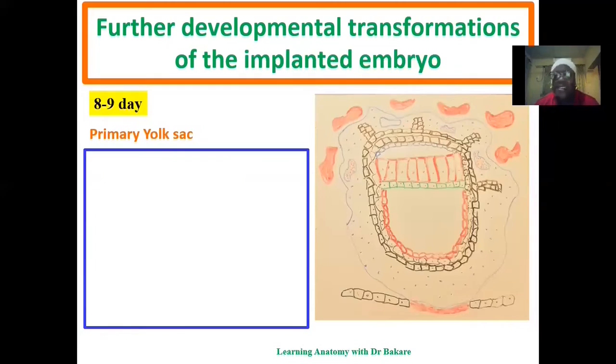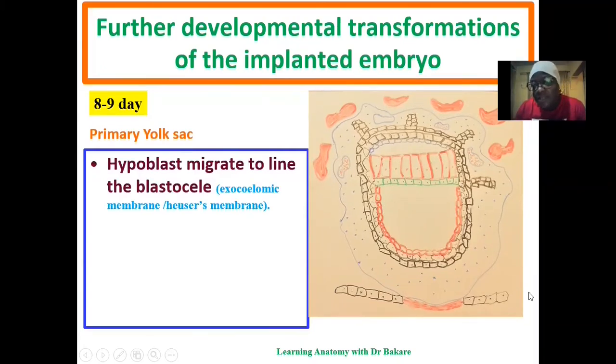How is the primary yolk sac formed? We already talked about the embryoblast being differentiated into the epiblastic cell and the hypoblastic cell. From the hypoblastic cell, we have the proliferation of another type of cell that begin to differentiate from this region. And you see them lining the internal wall of the cytotrophoblast.